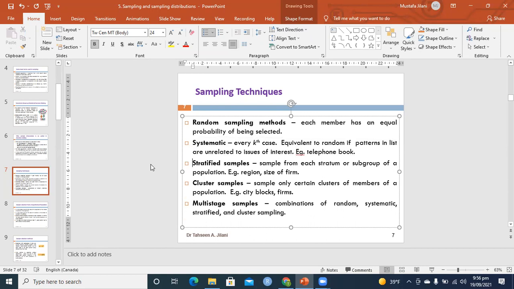Stratified sampling is the second most important approach. Stratification stands for when you have different types of people or objects in your population. Like in Pakistan, there are people having salary less than 18,000, which suppose is the lowest.